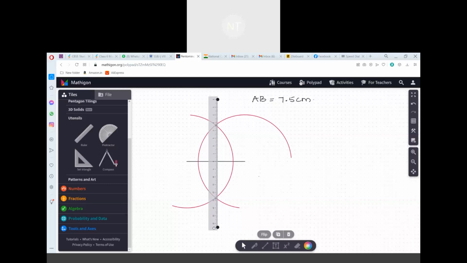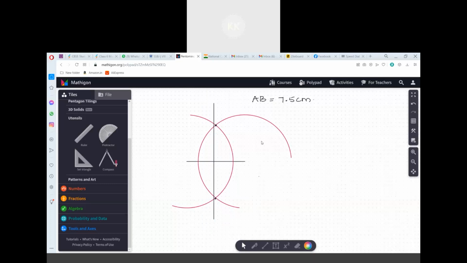Okay. Just think that I have drawn a line here, a line segment from here to here. This particular point will be the midpoint of the given line segment.